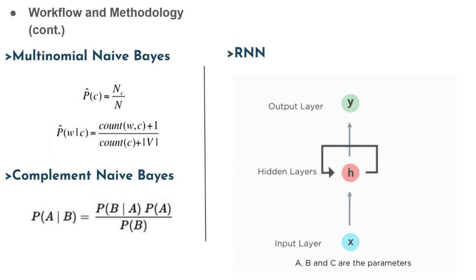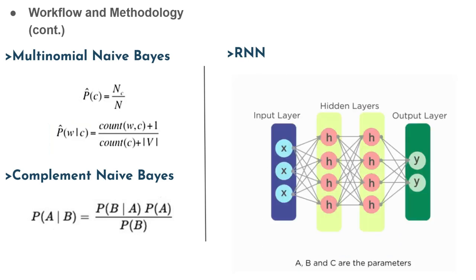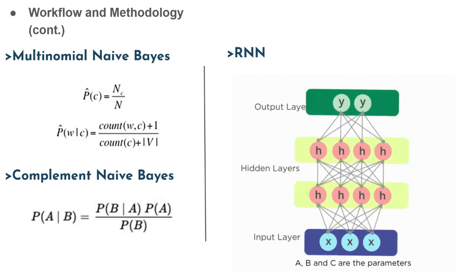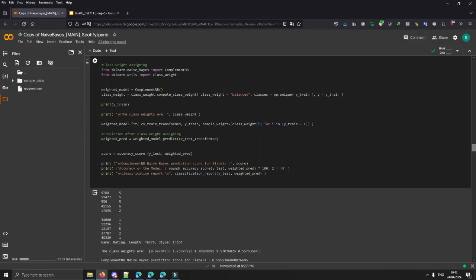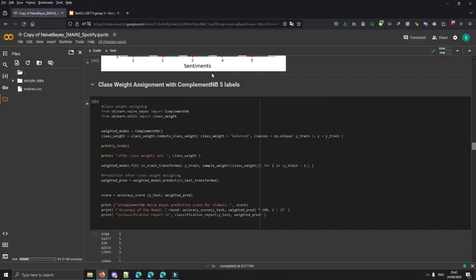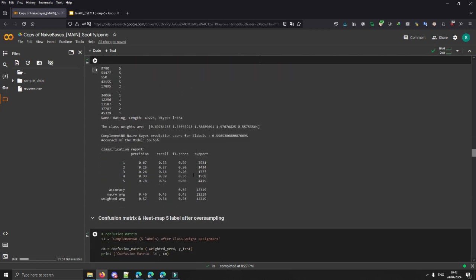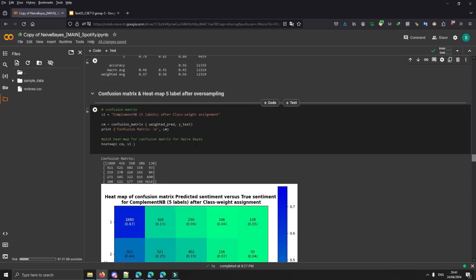Although the probabilities are calculated a different way, the prediction process is exactly the same as the regular naive Bayes. Now I will move on to the code for the complement naive Bayes. So here's the complement naive Bayes with our 5 labels. The accuracy of this model is only around 55%, which is lower than the previous multinomial.